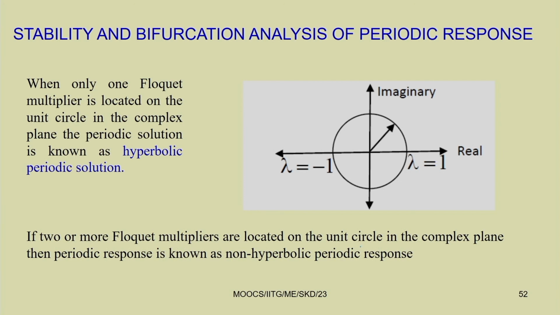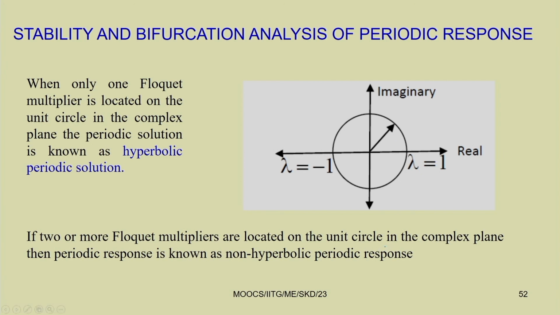When one of the Floquet multipliers is located on the unit circle in the complex plane, the periodic solution is known to be a hyperbolic periodic solution, if only one. So if only one of the Floquet multipliers, out of the number of Floquet multipliers we can have depending on the degrees of freedom.